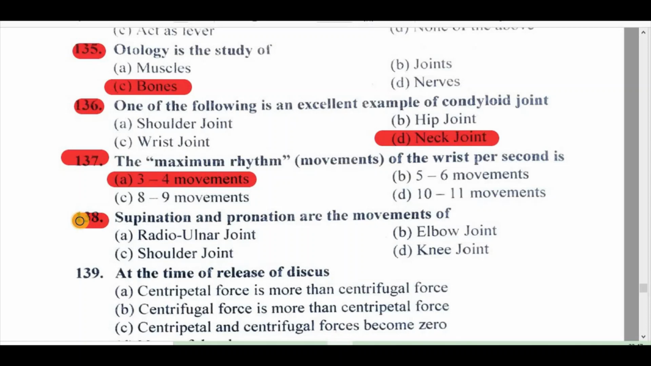138. Supination and pronation are the movements of A. Radio-ulnar joint, B. Elbow joint, C. Shoulder joint, D. Knee joint. Right answer is A. Radio-ulnar joint.